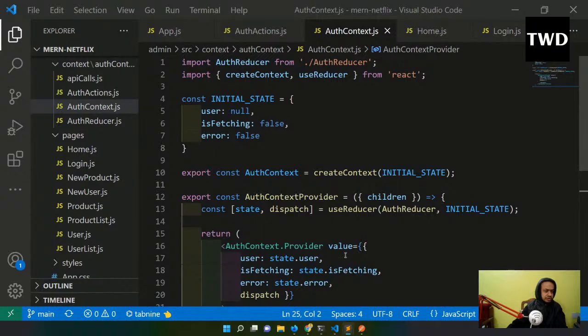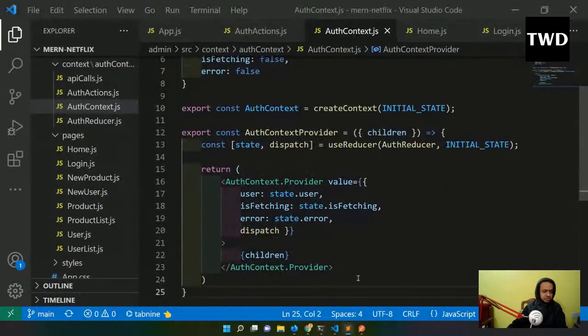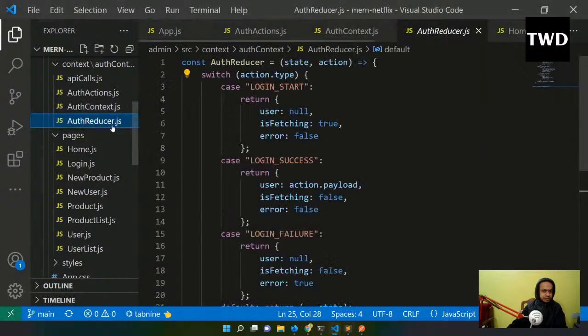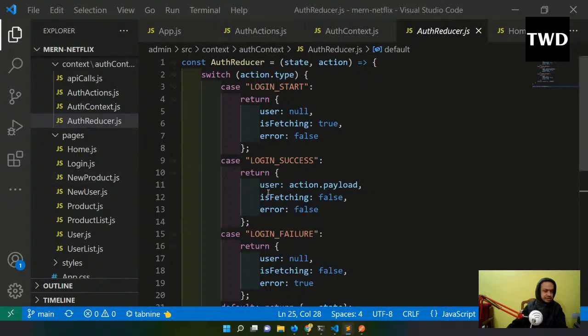Auth reducer, initial state, useState, dispatch, children is there. Then this reducer is there. In that I have a state and action. I exported it. Action data login user null.